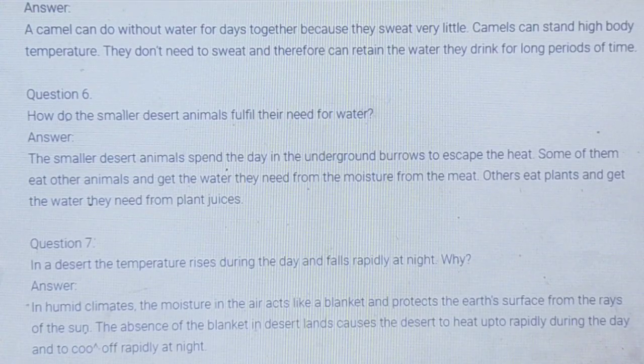In a desert, the temperature rises during the day and falls rapidly at night. Why? In humid climates, the moisture of the air acts like a blanket and protects the earth's surface from the rays of the sun. The absence of the blanket in desert land causes the desert to heat up rapidly during the day and to cool off rapidly at night.